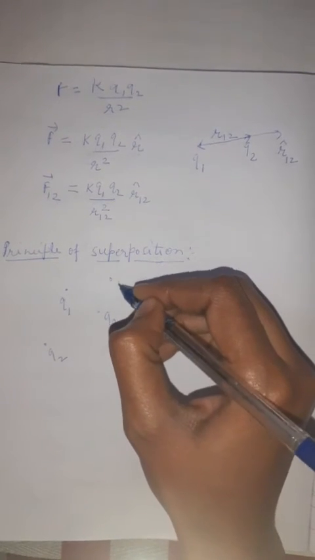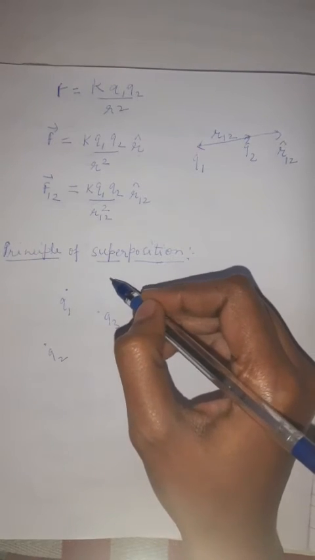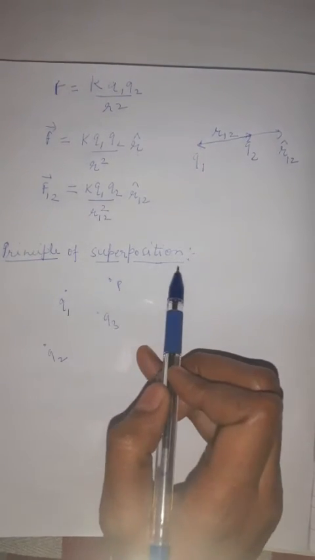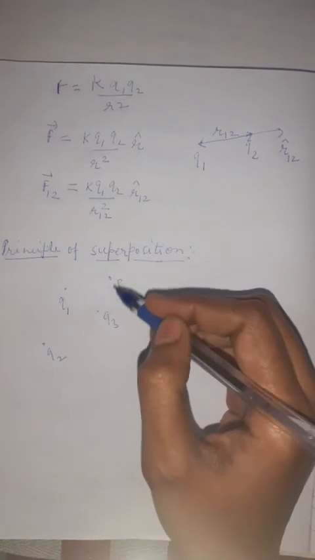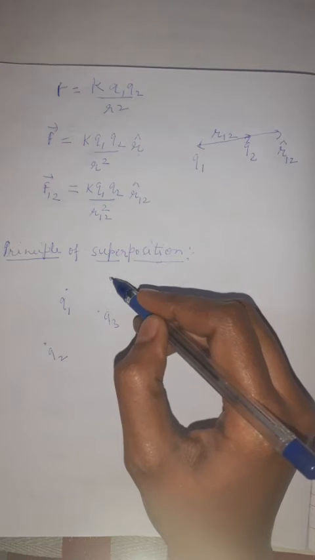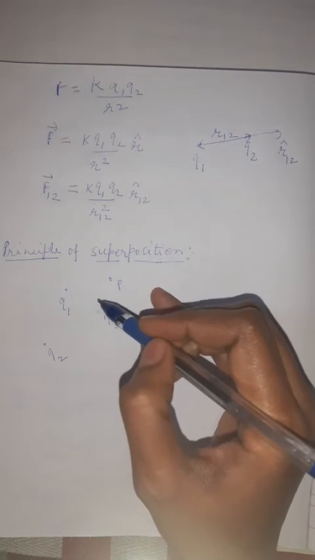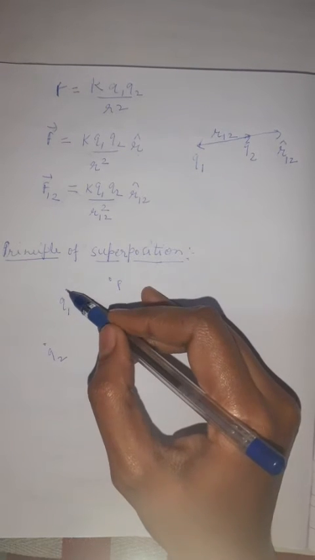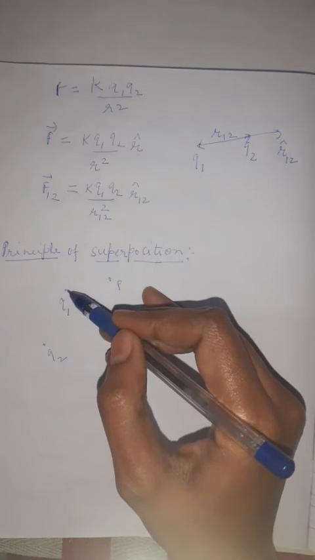Suppose this is the point P where I have to calculate the net force. The principle of superposition states that the net force acting on point P will be equal to the vector sum of the forces acting on P due to these three individual charges.